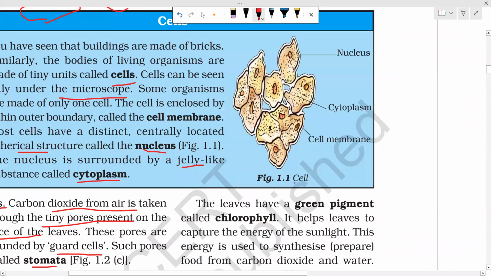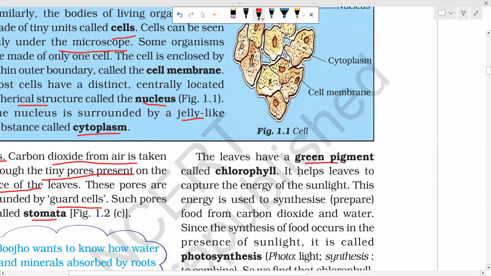The leaves have a green pigment called chlorophyll. What is the function of chlorophyll? I have told you many times before that in raw materials we have to include sunlight also. Sunlight is also necessary for photosynthesis.